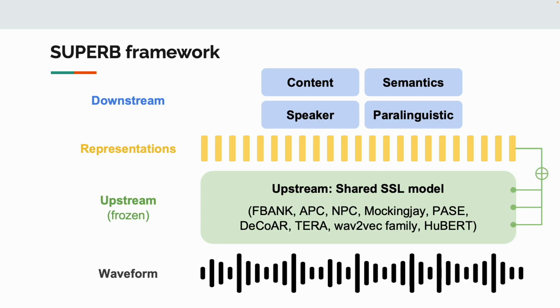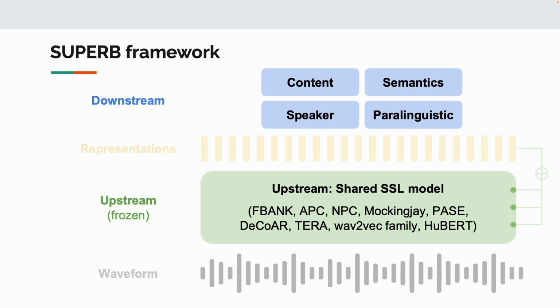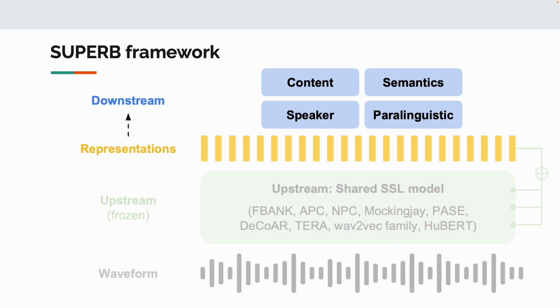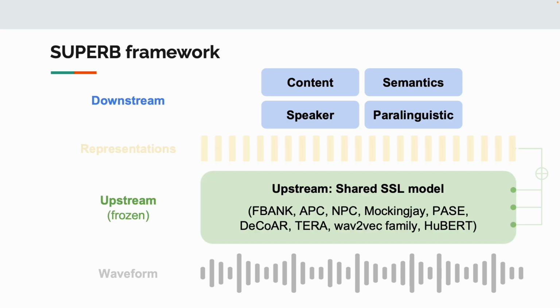Here is the big picture of the SUPERB framework. It contains two main components, which are upstream and downstream. Upstream transforms the raw waveform into representations, and downstream takes the representations as input to do the downstream task. SUPERB collects the most famous SSL models into upstream, and downstream contains tasks covering four categories, which are content, semantics,